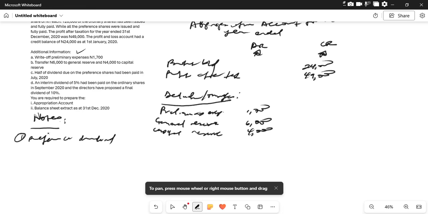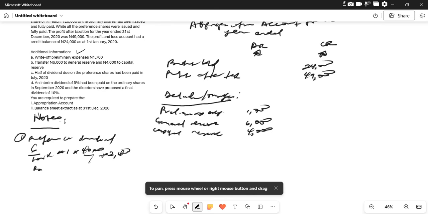From the question, the preference dividend is 6%. That is 6% multiplied by 1 year multiplied by 40,000 units. That will give us 2,400 naira. We were told half of the preference share dividend was paid, and half was not paid. So we have half of the dividend on the preference share that has been paid. So dividend paid is the charge against profits.